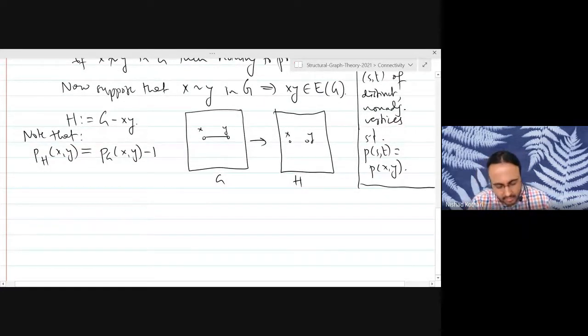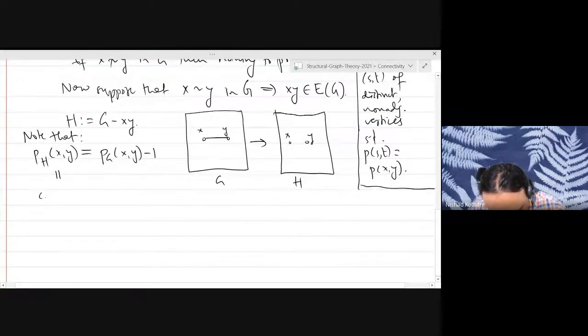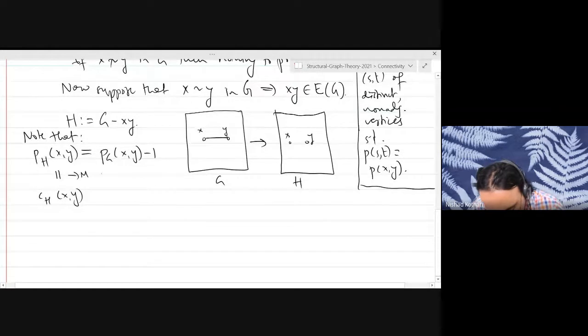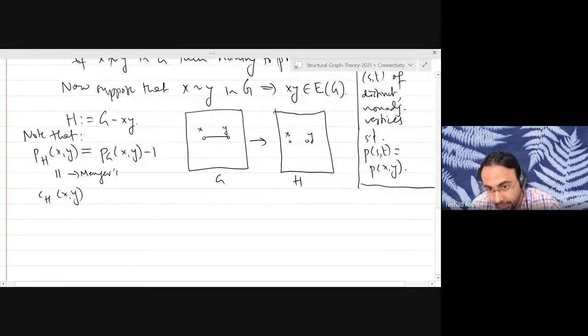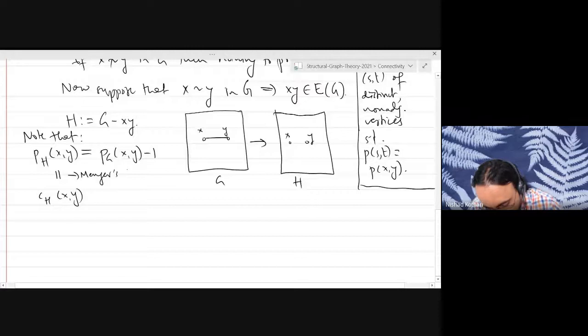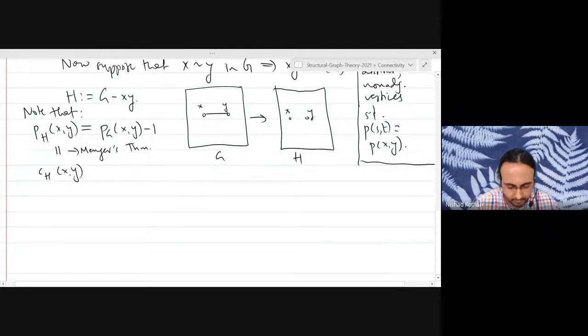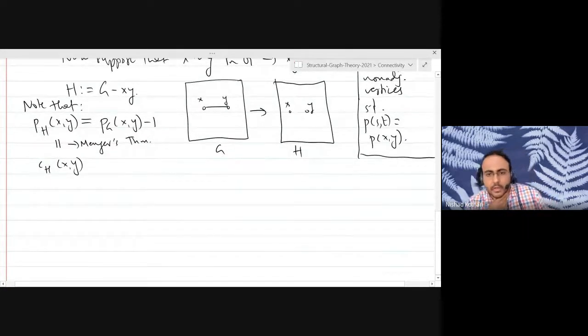Okay? Good. Also, what can we say about the minimum cut between X and Y in H? We can say that these are equal by Menger's theorem because they are non-adjacent vertices in H. So we can apply Menger's theorem on H. Good. So what we are going to do is take a cut separating X and Y in the graph H, a cut of minimum cardinality.